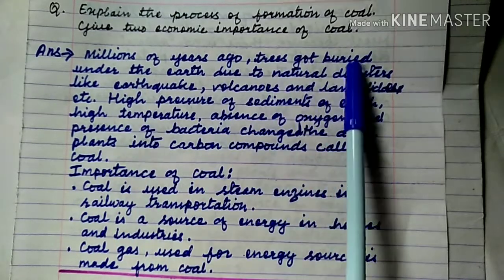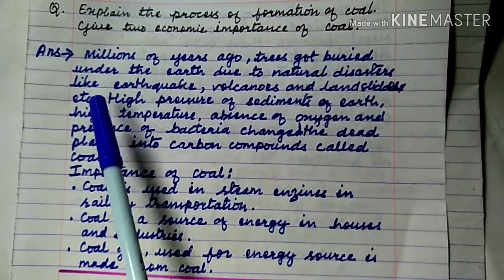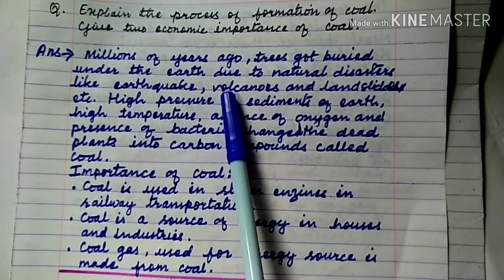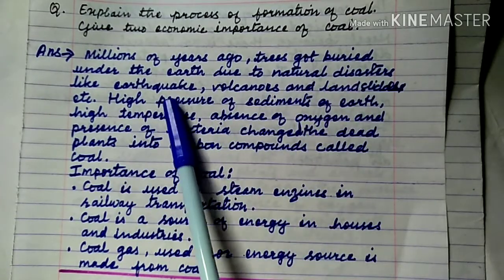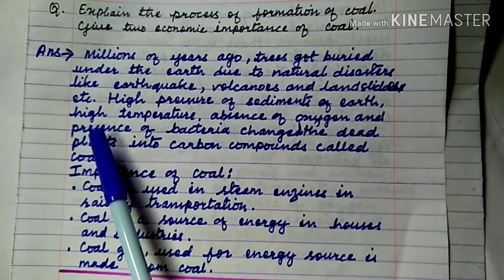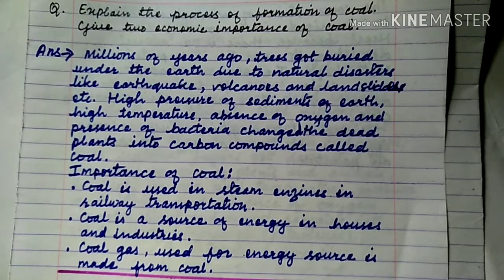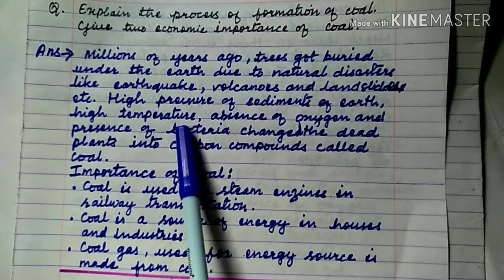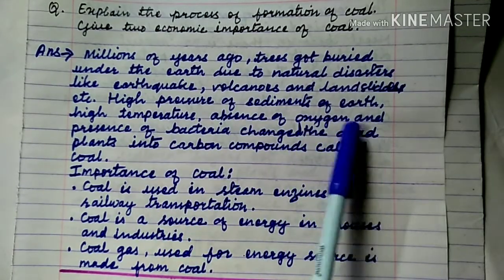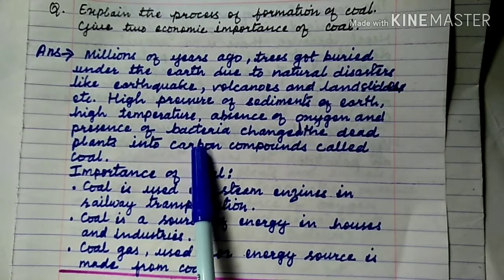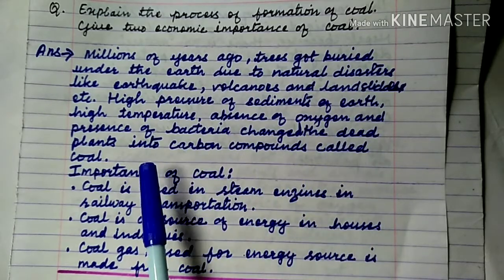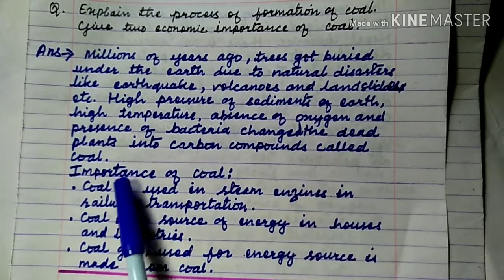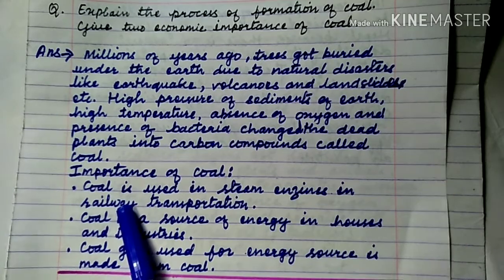Millions of years ago, trees, mainly fern trees, got buried under the earth due to natural disasters like earthquakes, volcanoes and landslides, and high pressure of the sediment. There is high pressure deep inside the earth, high temperature deep inside the earth, and absence of oxygen and presence of bacteria changed the dead plants into carbon compounds called coal. This way the coal was formed.